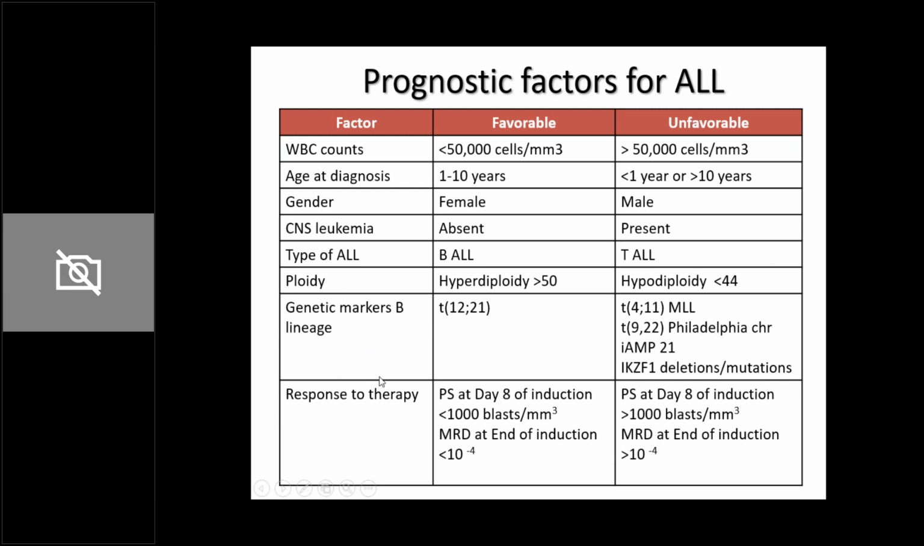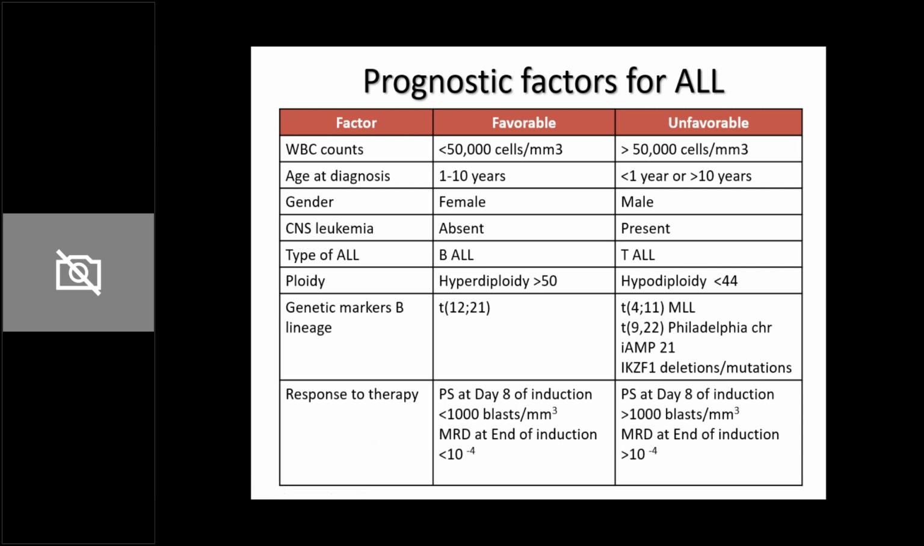Then there are certain genetic markers. These are usually detected using the FISH technique. Translocation 12;21, if present, is favorable prognosis. There are a couple of genetic features which, if present, show unfavorable prognosis. Most important amongst these is translocation 9;22, which I've already emphasized before. So 9;22 if present is unfavorable prognosis. And lastly, and most importantly, amongst all these factors, the most important prognostic factor for ALL is response to therapy.